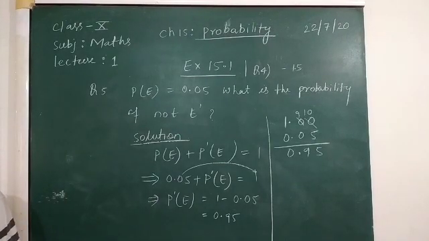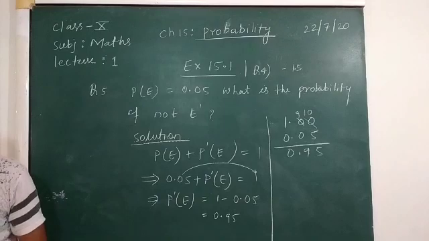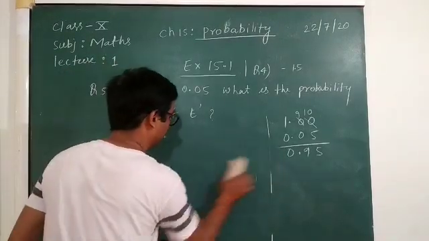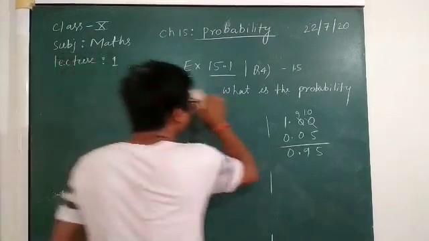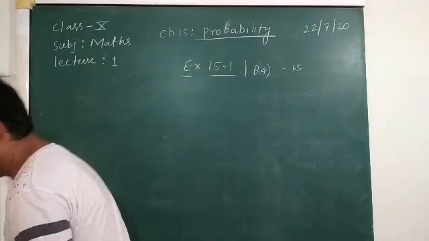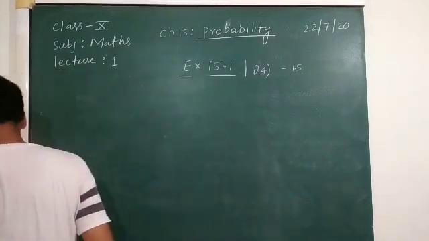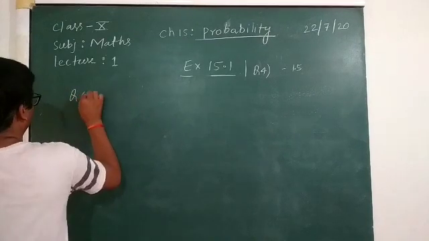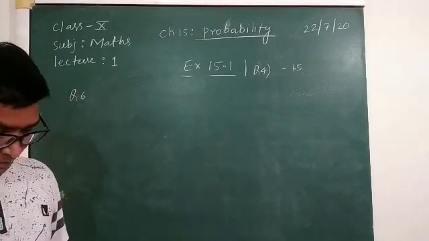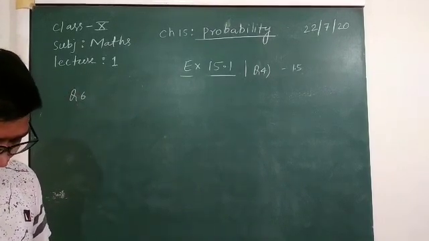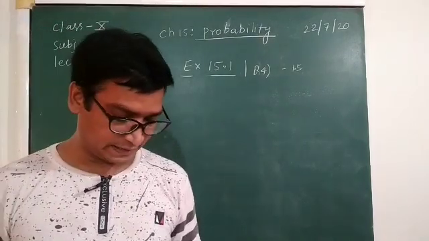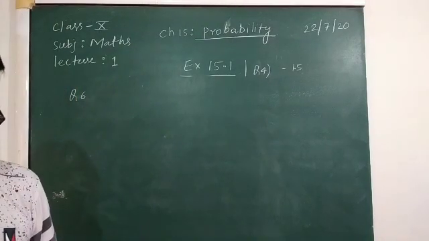Question number 6 is given: a bag contains lemon flavored candies only. Malini takes out one candy without looking into the bag. What is the probability that she takes out an orange candy?